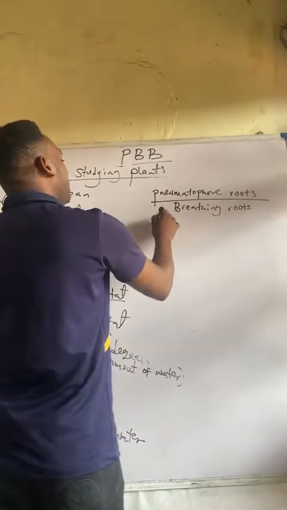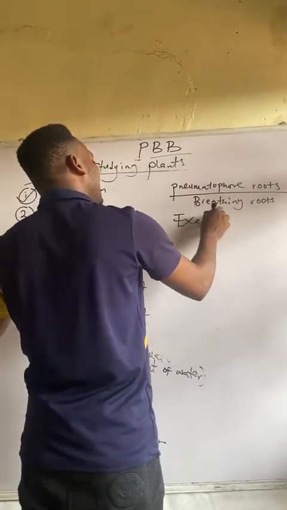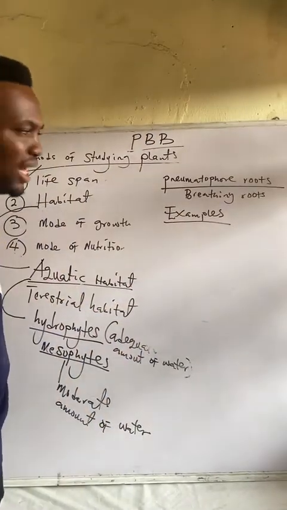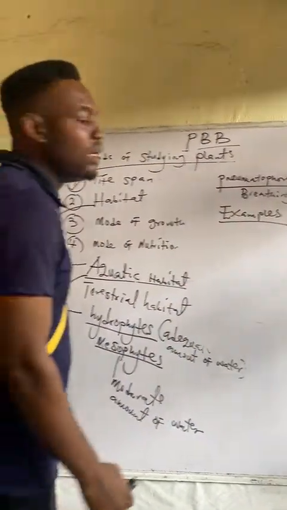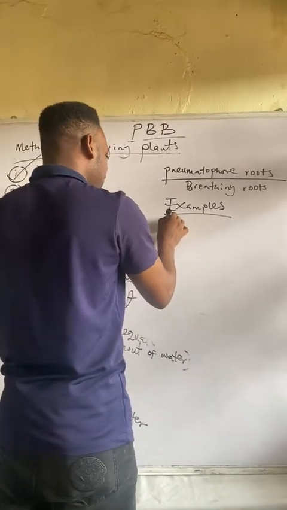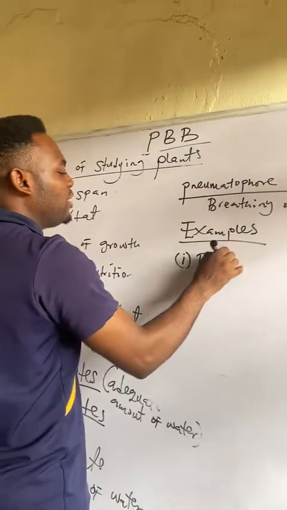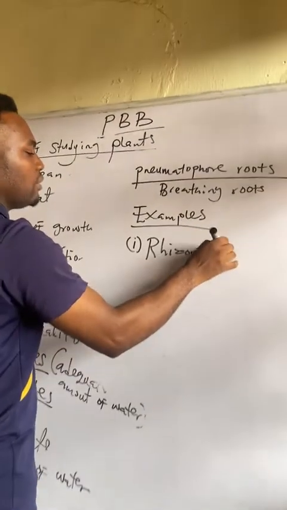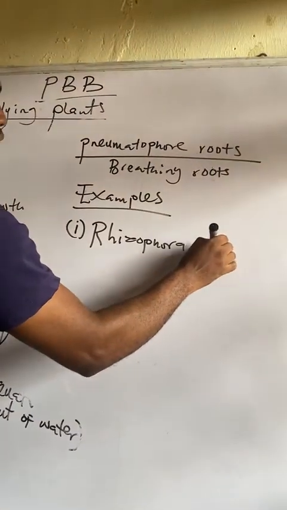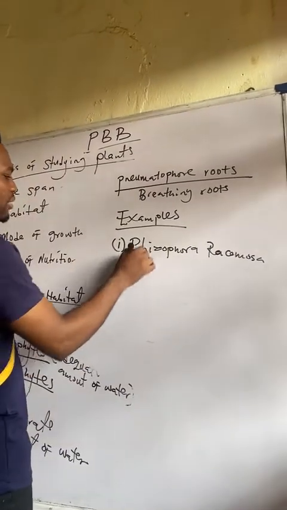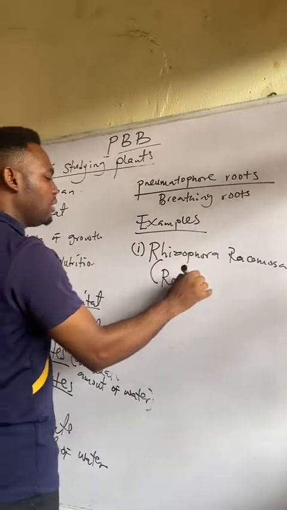Now, examples of plants that have pneumatophore roots and that are aquatic. Remember, this is the strength of the examiner. They ask you which of these is an aquatic plant. So we have here one, a plant we call Rhizophora racemosa. What is Rhizophora racemosa? It is red mangrove.